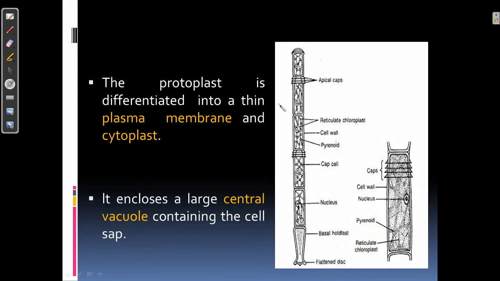The protoplast here is differentiated into thin plasma membrane and cytoplasm, which encloses a central vacuole containing the cell sap.